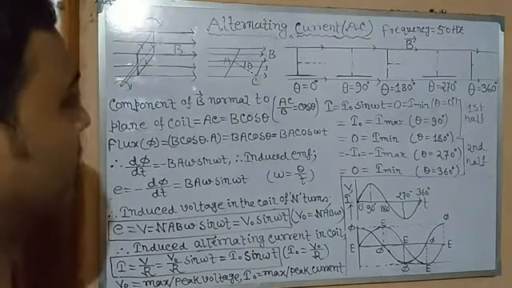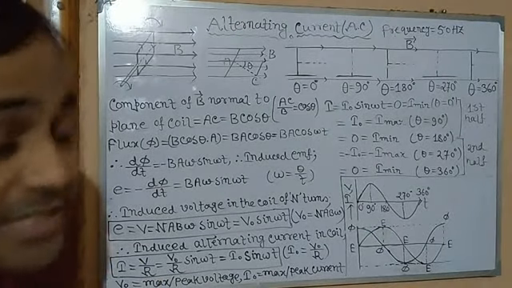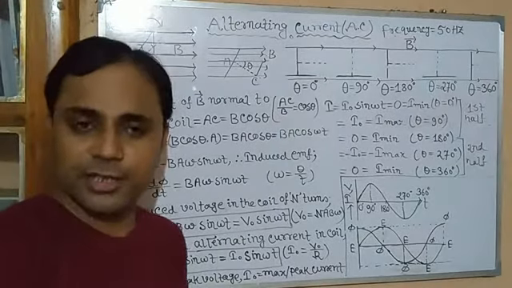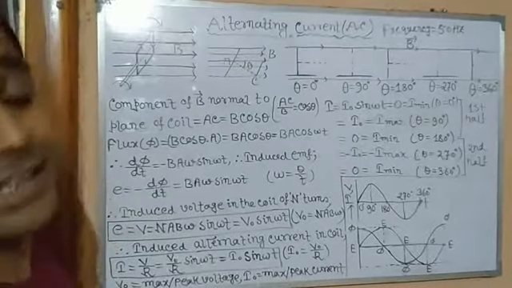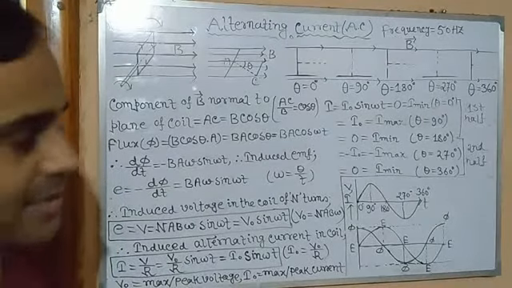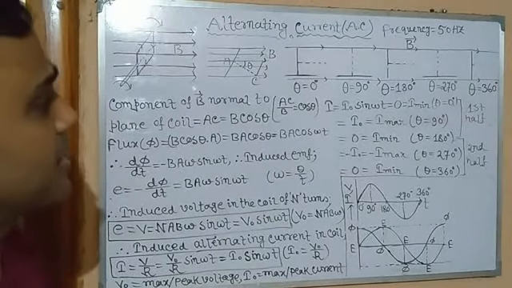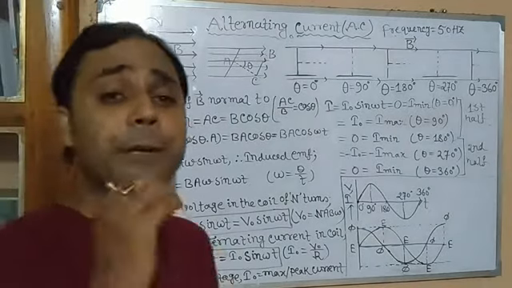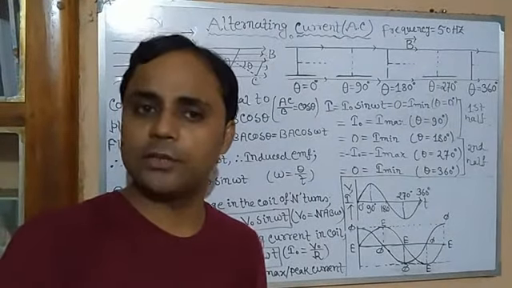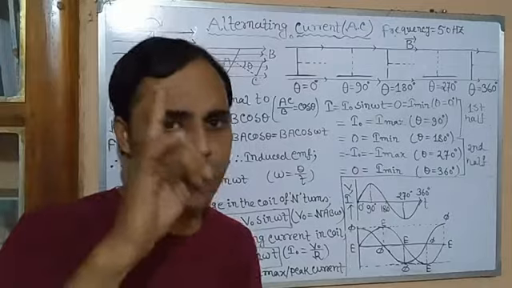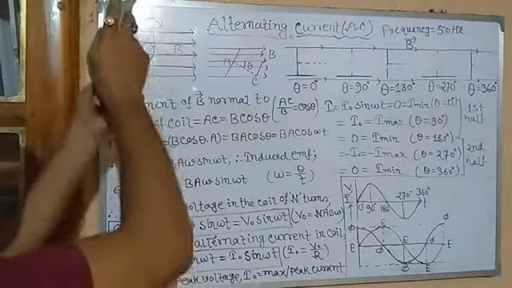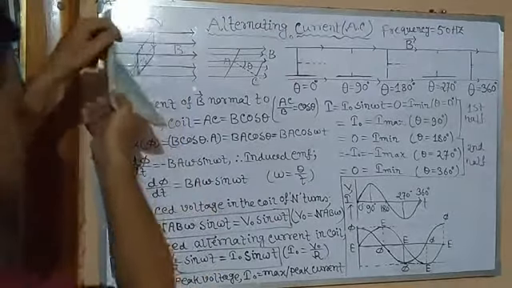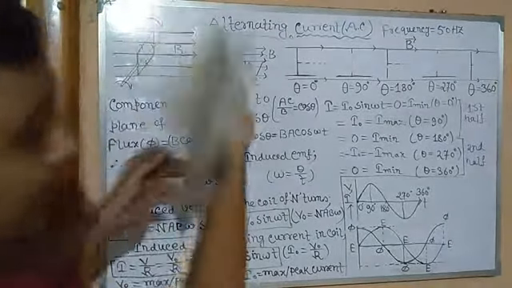The frequency of the alternating current, the domestic alternating current which we use in our household, is 50 Hz. In America it is 60 Hz. 50 Hz means 50 rotations per second. You all know that frequency is the number of rotations or vibrations in 1 second. So 50 cycles in 1 second. This is 1 rotation, and like this, 50 rotations are completed in 1 second.